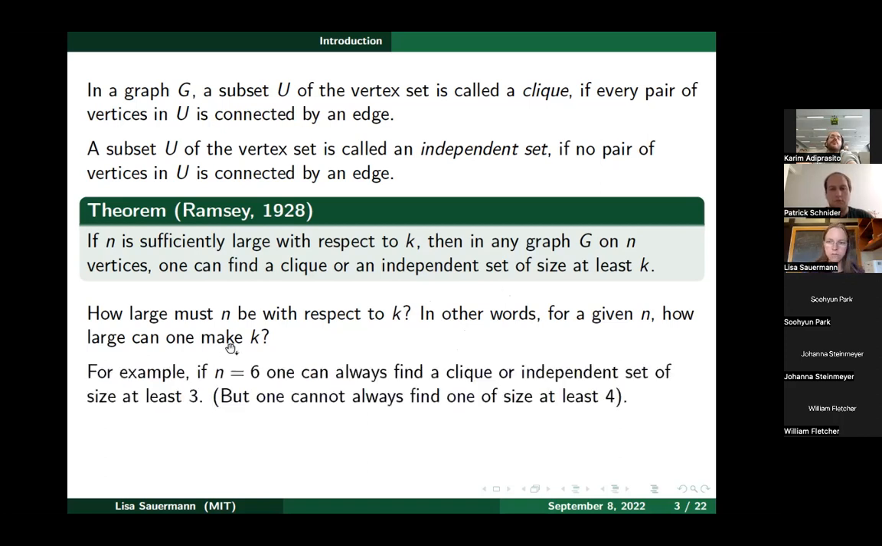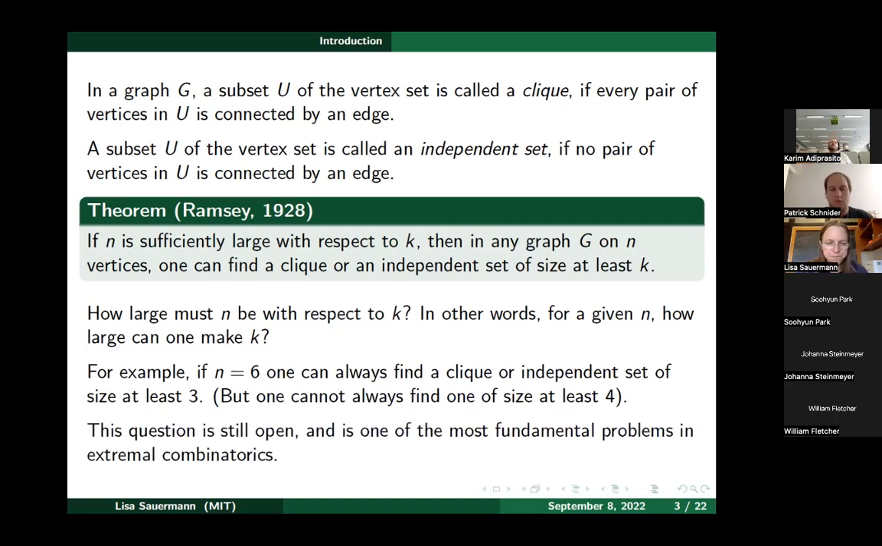Just to come back to the example from the last slide, if n is 6, so if we have 6 vertices, we can always find a clique or independent set of size at least 3, but we can't always do it for size at least 4. This question is still open, and it's one of the most fundamental problems in extremal combinatorics.